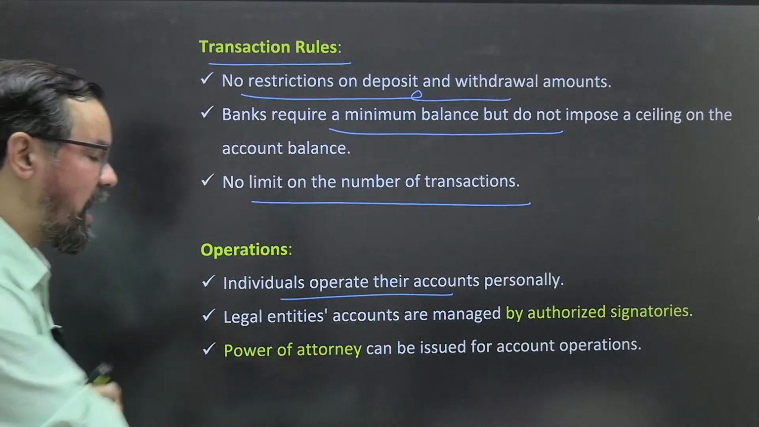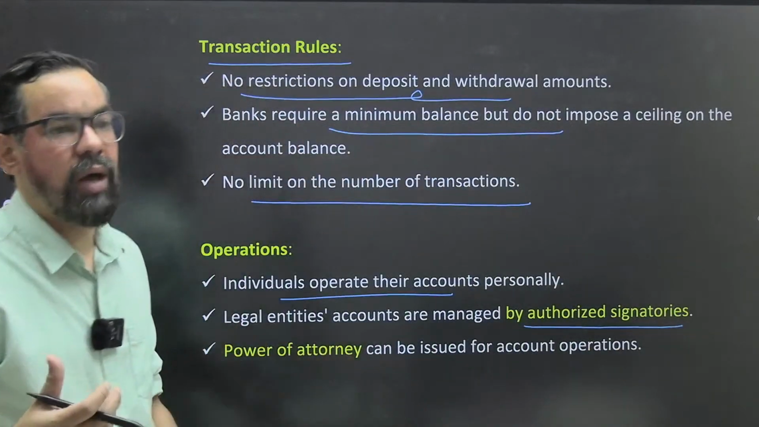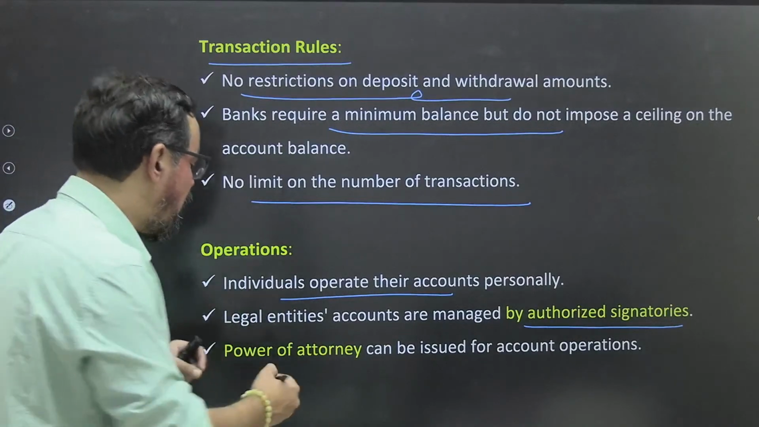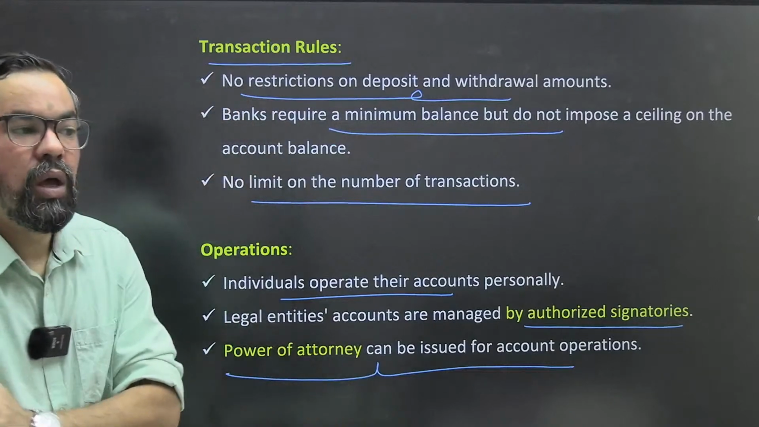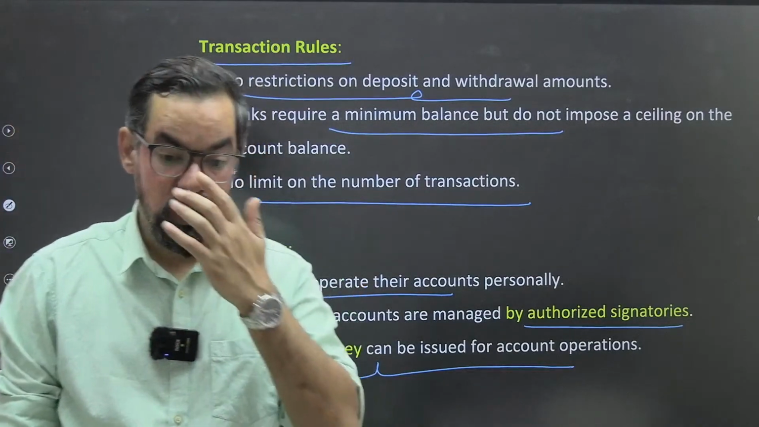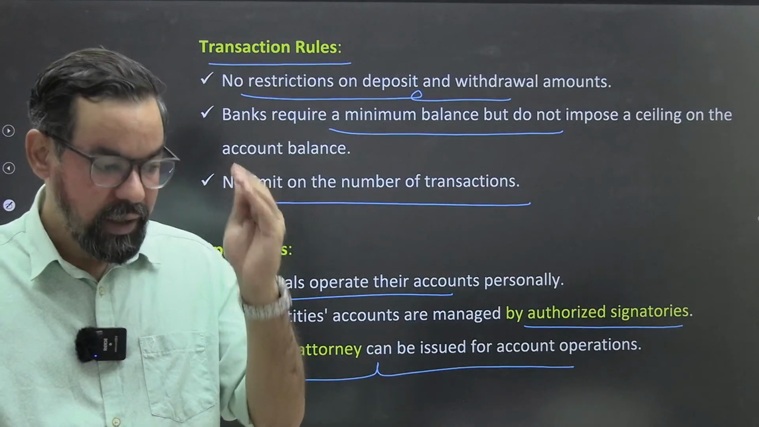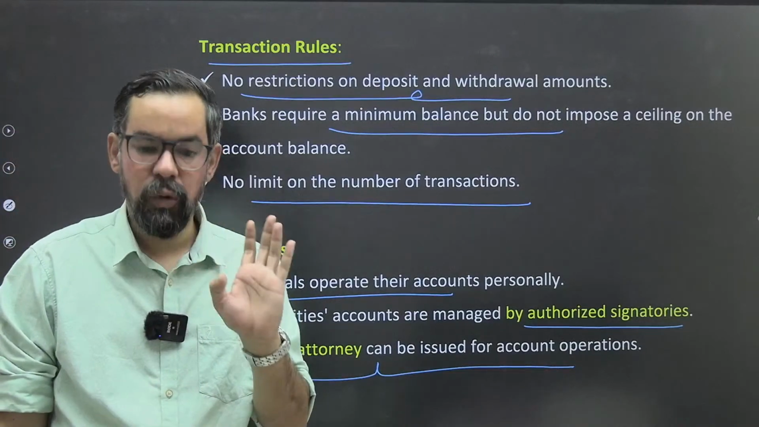Legal entities have authorized persons, which are authorized signatories as per the board resolution, who are going to handle that particular account. And power of attorney can be issued for account operation. So even in the case of companies, they give power of attorney to a certain person who can handle the transactions of that particular account itself. All right. I hope this is clear.